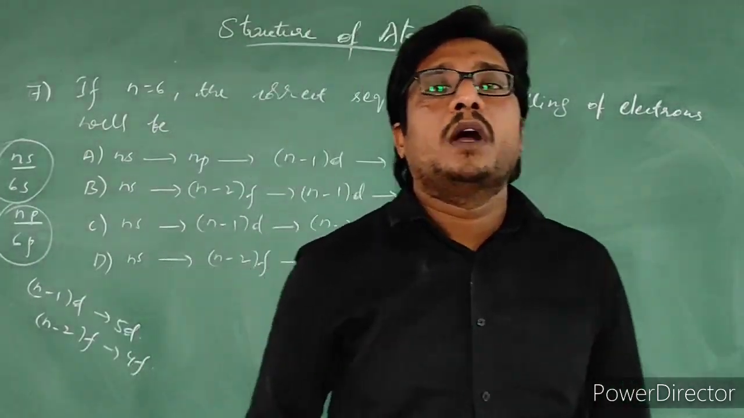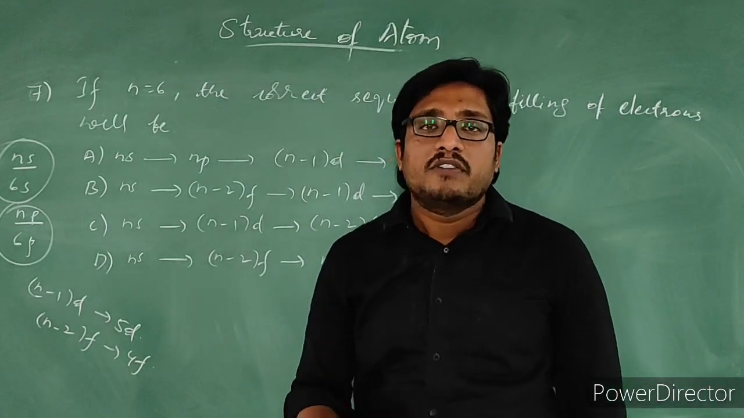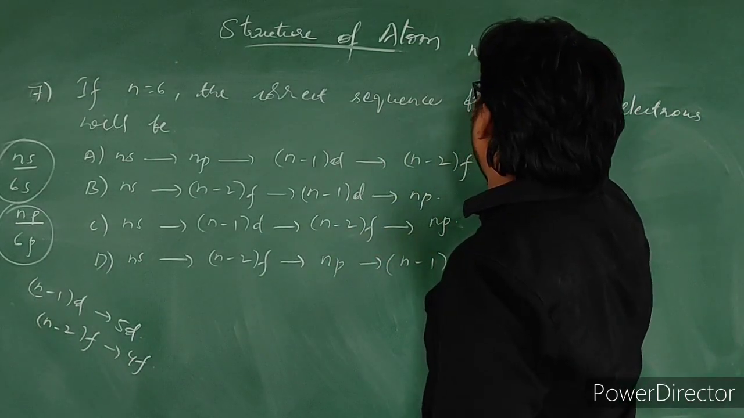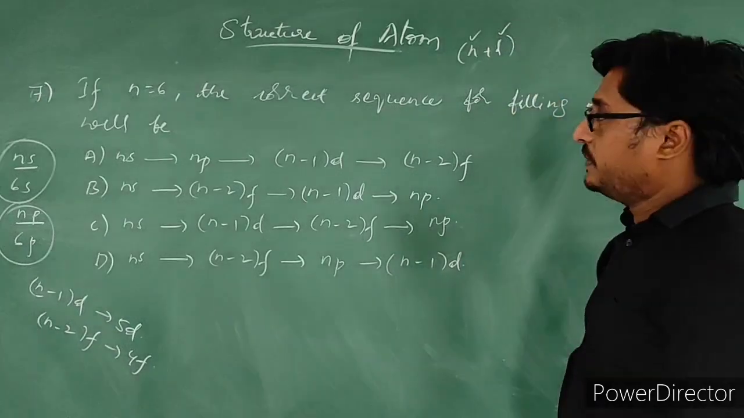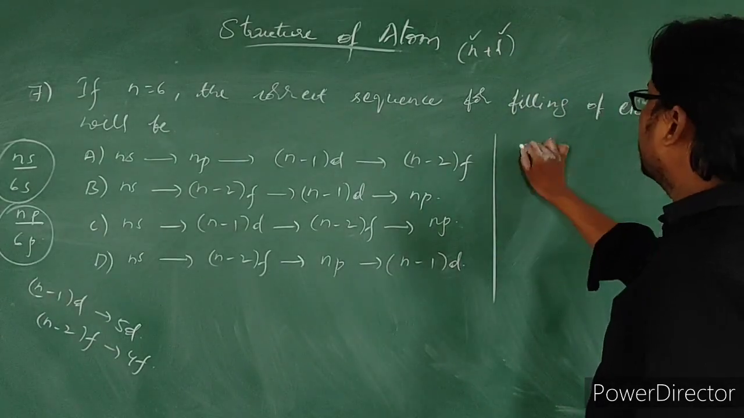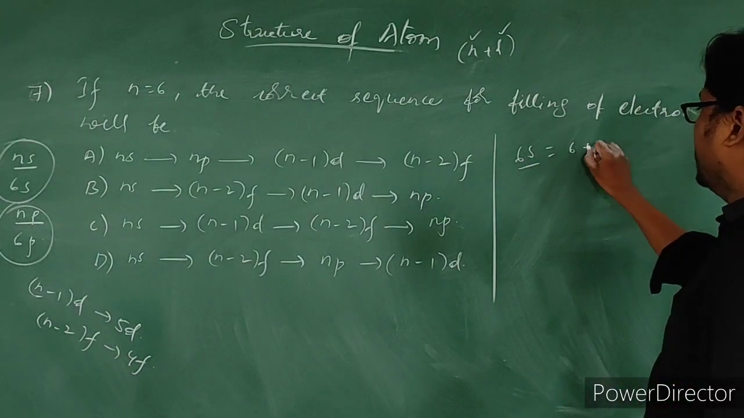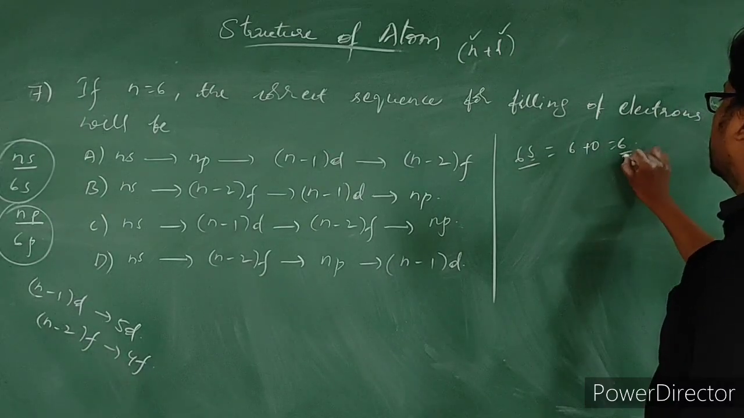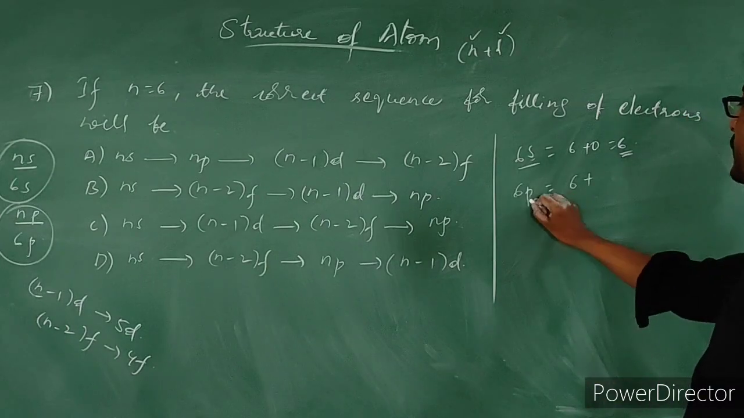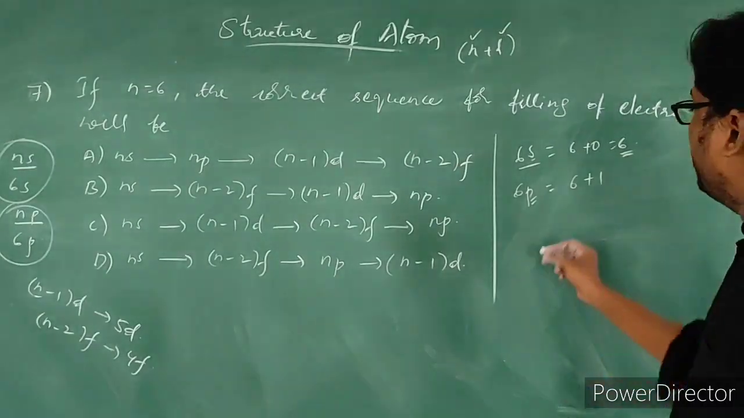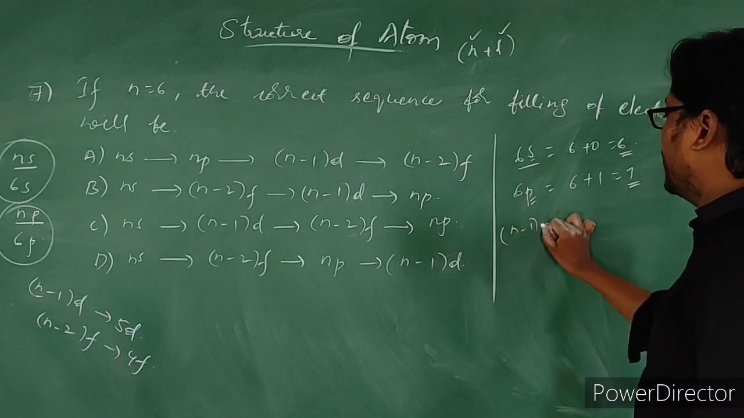You know how to know the energy of an orbital. Energy of an orbital can be known from its n plus l value, principal quantum number plus azimuthal quantum number. If you see 6s, what is the n plus l value for this? n value is 6, l value for s is 0, so it will be 6. In the same way, 6p: n value is 6, l value for p is 1, so this is 7.